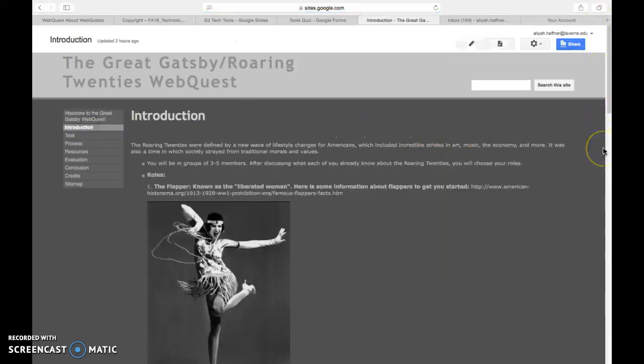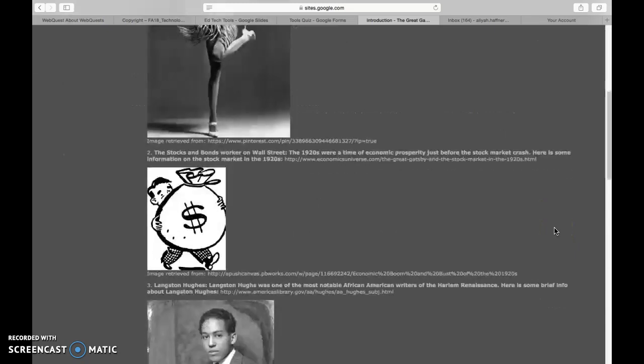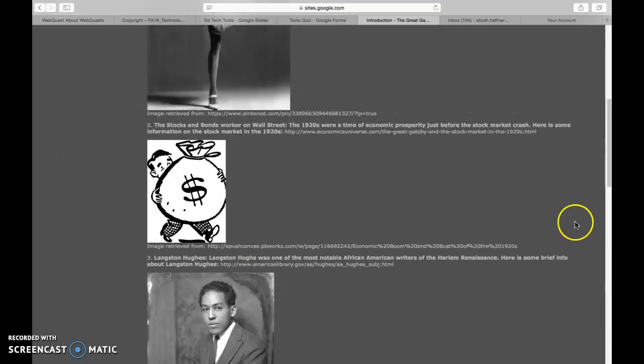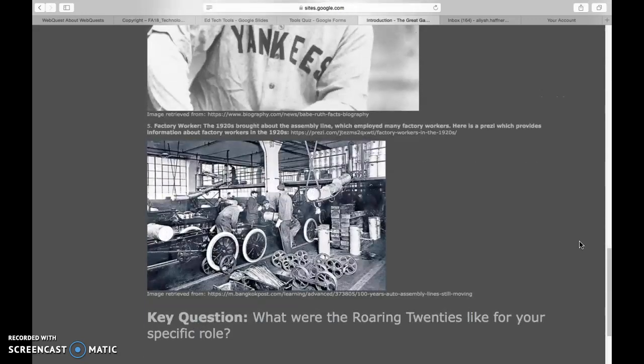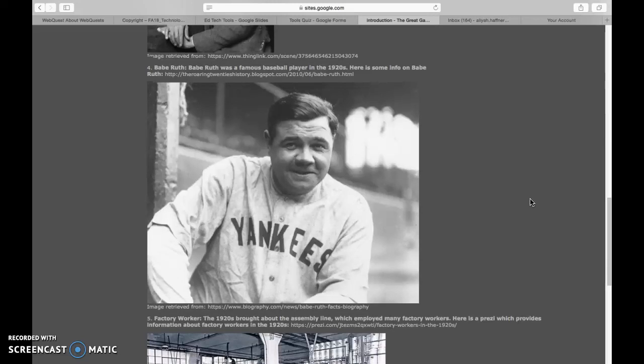So first we have the introduction page. This is basically where students will form their groups of 3 to 5. And they'll choose their role, so they can either be a flapper, someone who works with stocks and bonds on Wall Street, Langston Hughes, Babe Ruth, or a factory worker. And they're basically supposed to use these links under the description and discover what the Roaring Twenties were like for their specific role. This will prepare them for the assignment.